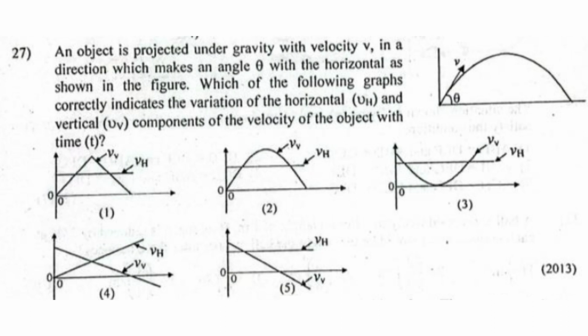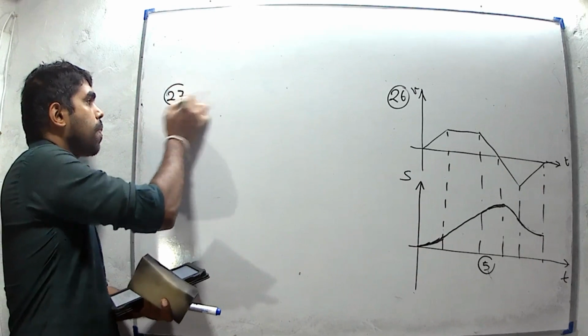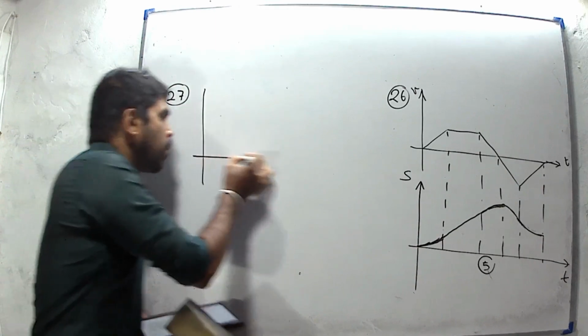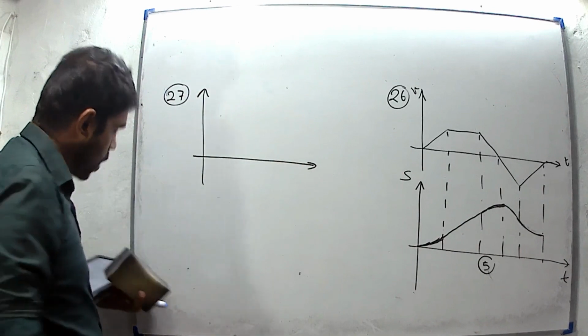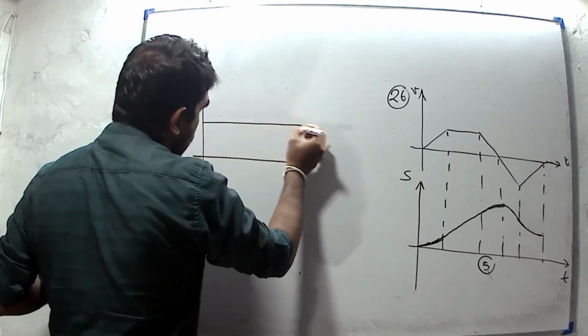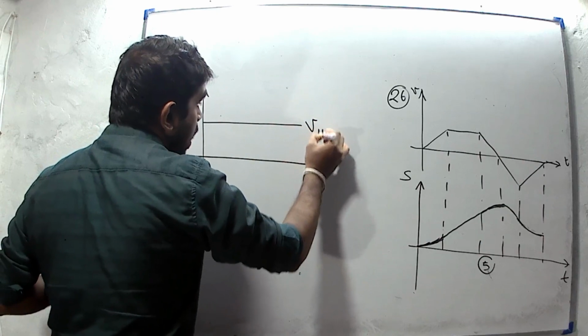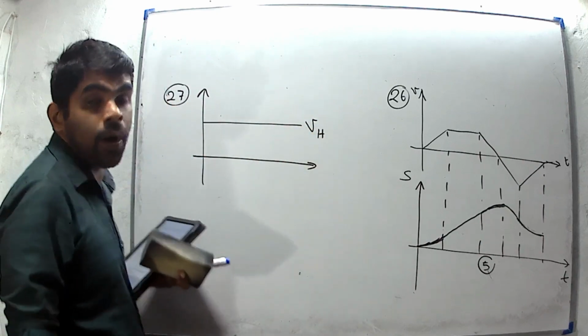Which of the following graphs correctly indicate the variation of horizontal and vertical components of the velocity of the object with time? We know that horizontal velocity component is constant for the motion, because acceleration due to gravity is in downward direction.